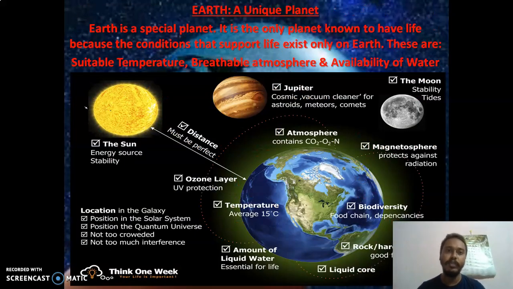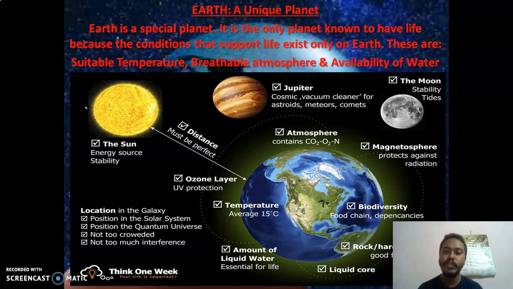Now, why is Earth a unique planet? Earth is a special planet, a unique planet. It is the only planet known to have life because the conditions that support life exist only on Earth. There are no other planets which support these life-existing parameters. These are suitable temperature, breathable atmosphere, and availability of water.